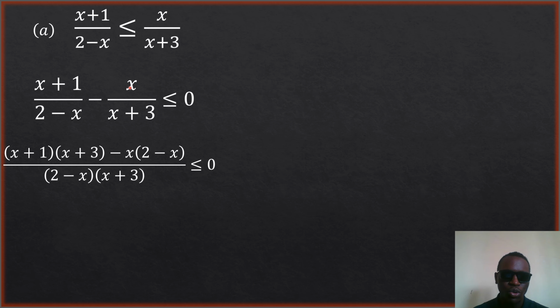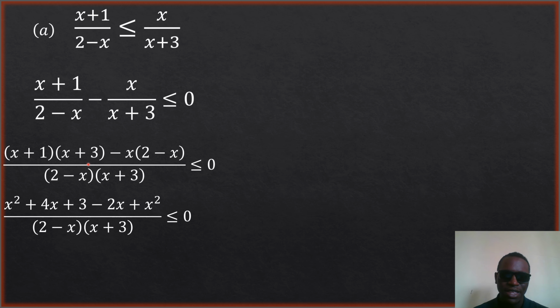Don't make the mistake of writing x times this without brackets. You will likely make a mistake there. So make sure you put the bracket to show that x is multiplying all of that. The next thing now we have to do is to expand the numerator. So x times x is x squared, x times 3 is 3x, and then 1 times x is x. So that 3x plus this x will give us 4x. I hope you are getting it.